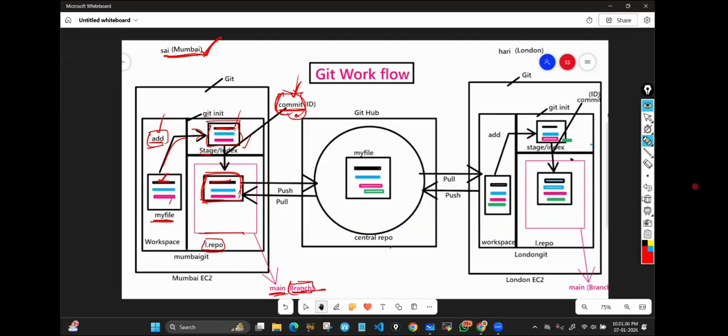Understood? That's it. That means what I do, I create a file, I write some code. Once I finish my work, I'll add, I'll commit. That's it. Only two things: add and commit. Okay, I finish my work. That's it. Then what actually happens in a company?